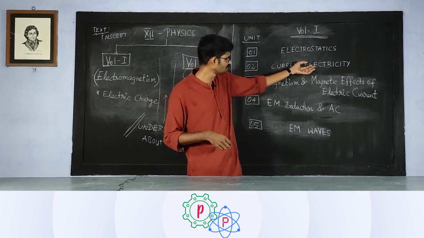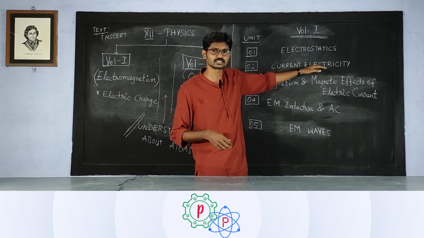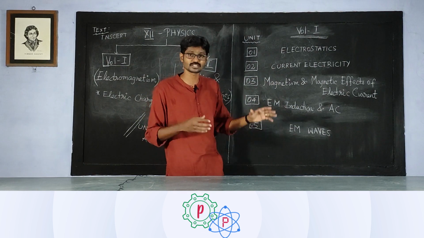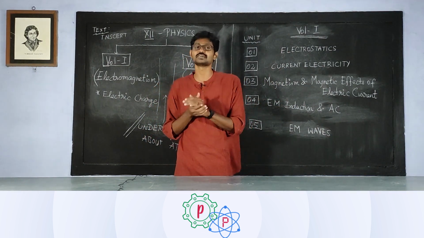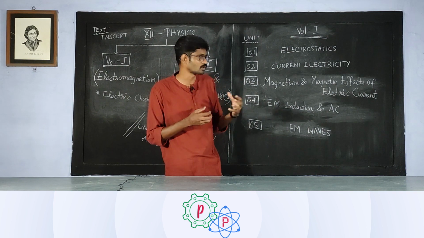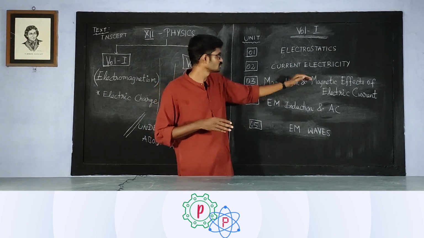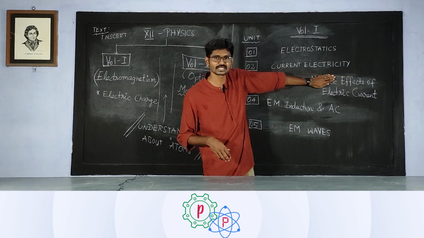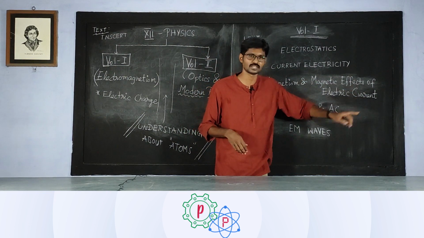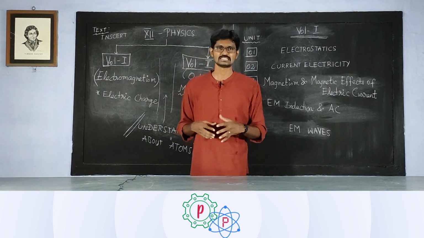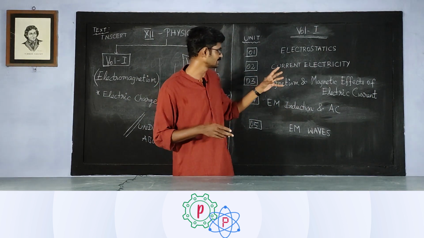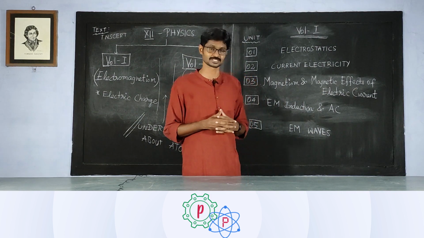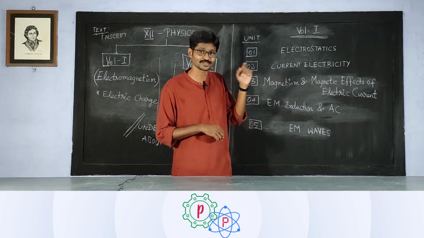So a continuation of one lead of this current electricity comes as the second part of your third unit. I'm talking about the connection between the units, right? Ideologically, the connection between them, based on ideas, how they are interconnected with each other. So the magnetic effects of electric current. Let us forget for a moment about the magnet and let us talk about the effects of electric current. This title seems a little different, right? It seems to me like a topic given for a general essay that we come across in language papers, effects of electric current. No, we are not talking in that sense.